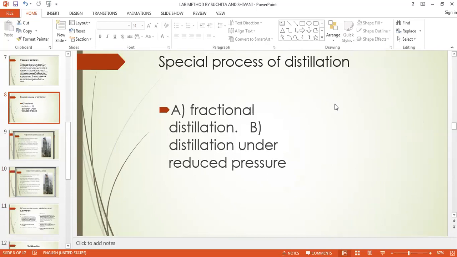The distillation of a liquid is affected by atmospheric pressure, since its boiling point depends upon the prevailing atmospheric pressure. If the pressure over the liquid is lowered by some means, its boiling point is also found to be lower. So the pressure around that liquid matters. If the atmospheric pressure decreases, the boiling point of the given liquid also decreases. Liquids which are susceptible to decomposition at their normal boiling point are distilled at reduced pressure, when they boil at a lower temperature.